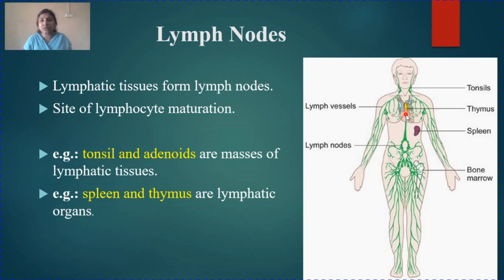Now where are these lymph nodes present? Lymph nodes are present in your groin region. You can see this part is your groin region. Then it is present in the armpits. So these are your armpits and they are present in the neck. So these are the locations of your lymph nodes. So lymph nodes are present in neck, armpits and groin region.